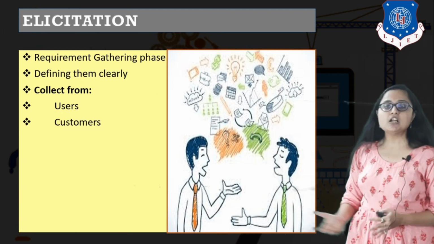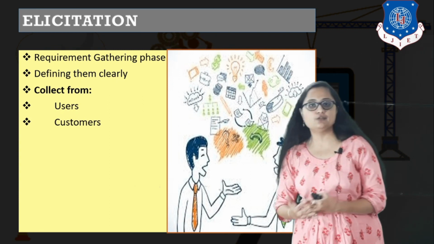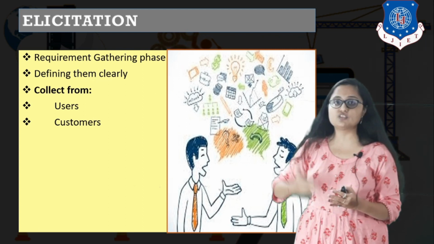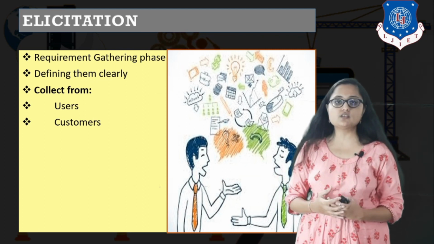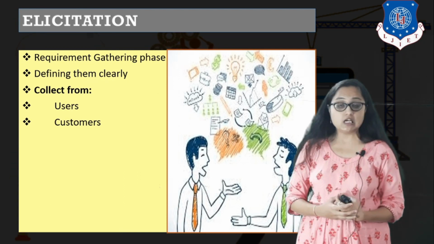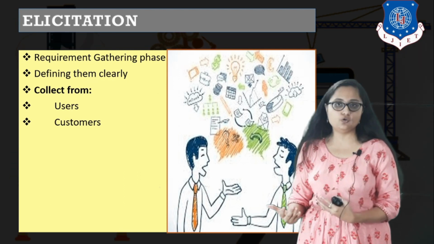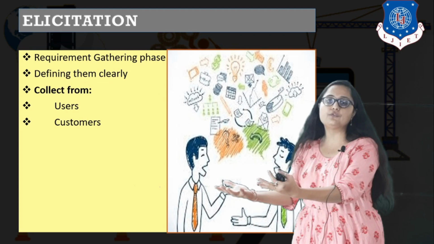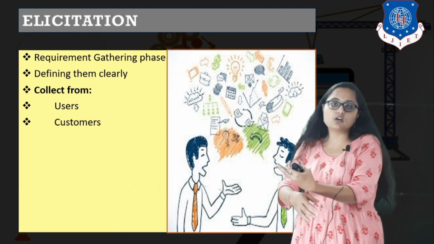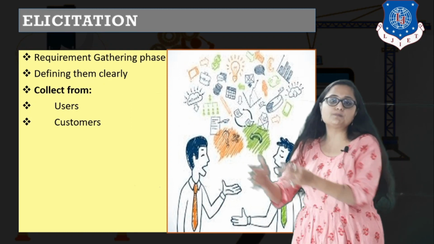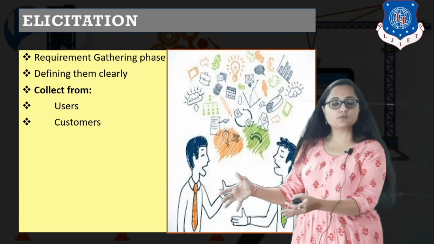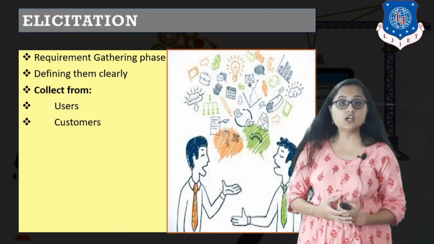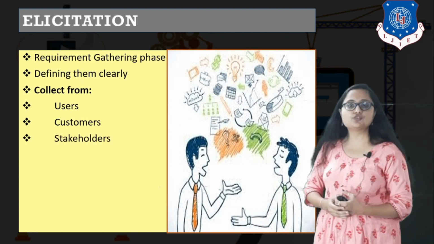The next is the customer. Now you may wonder, ma'am, what is the difference between a customer and an end user? It is a possibility that the customer is an end user, and there is also a possibility that the customer is not the end user. The customer is a person who is paying you for developing this project. He or she may pay you, but it is not essential that he or she is using the product. That product may be developed for some other person, for the common public, or for a specific market. So what is the need of the customer, and what are the requirements that the customer needs to be fulfilled? That is to be taken into consideration.